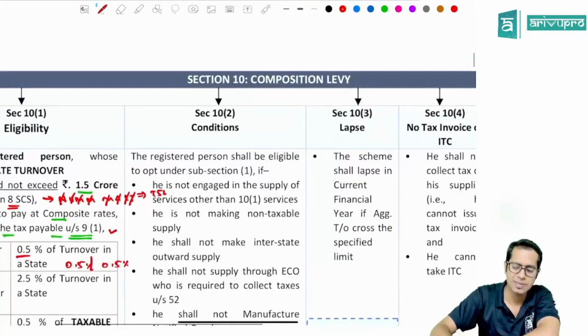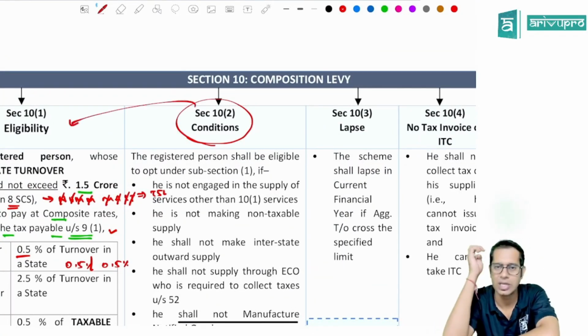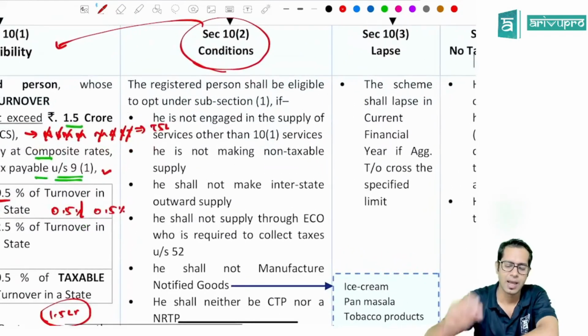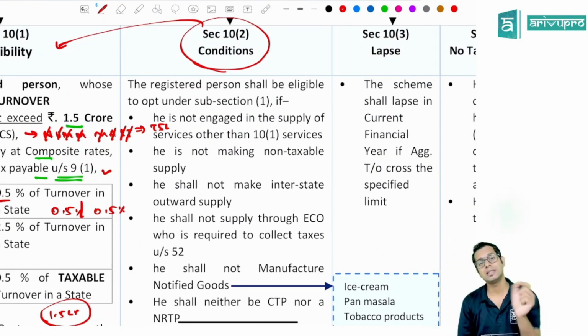Now, section 10 subsection 2 talks about conditions. Once I opt for the composition scheme as per section 10 subsection 1, once I become eligible for the composition scheme, I will have to satisfy or fulfill some conditions. So these are the conditions which will be applicable to me if I want to become a composition dealer. What are the conditions?